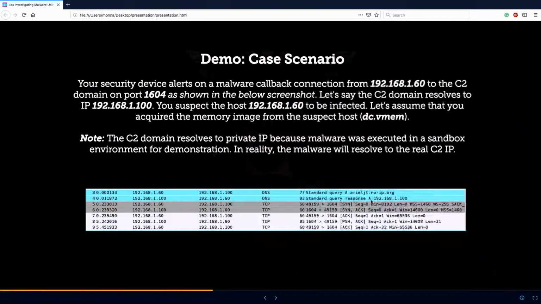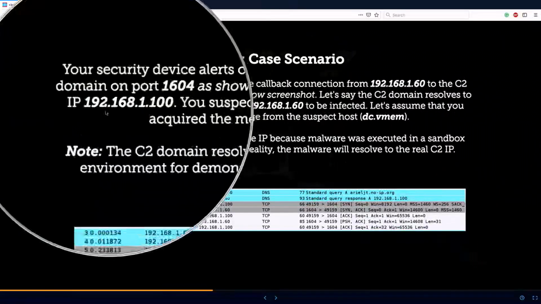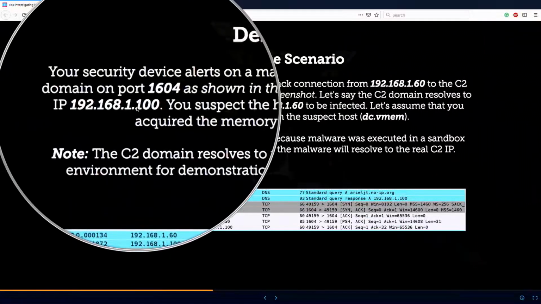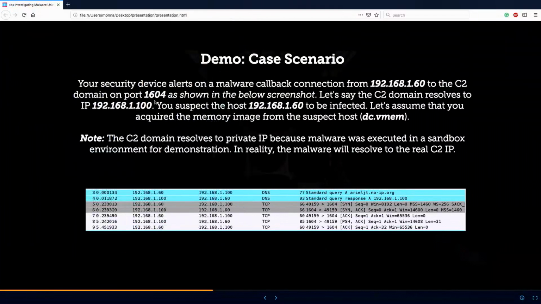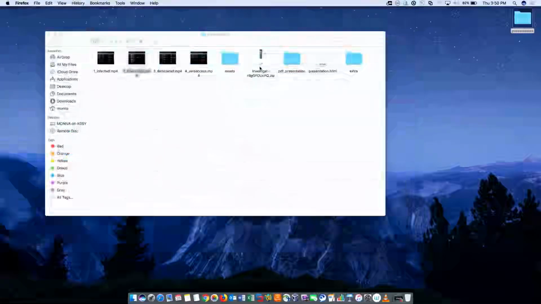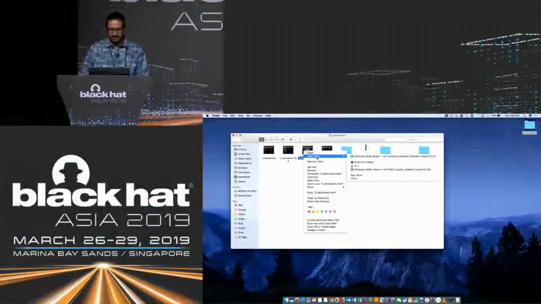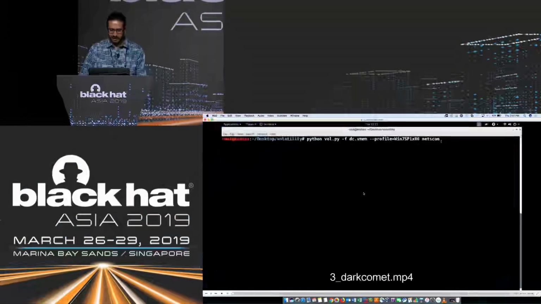So now you suspect that this host in your network, 1.60, is communicating to a command and control IP address 192.168.1.100 on a non-standard port, 1604. Some RAT programs use non-standard ports for communication. So this is the information that you have. Again, how do you start your investigation? Start with what you know. You can also randomly run plugins, but you'll get lost because everything looks suspicious then. So it's better to start with the information you have.